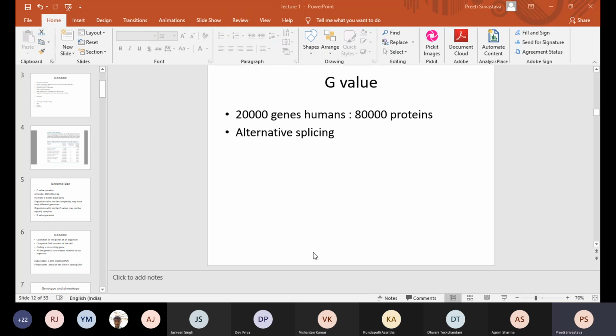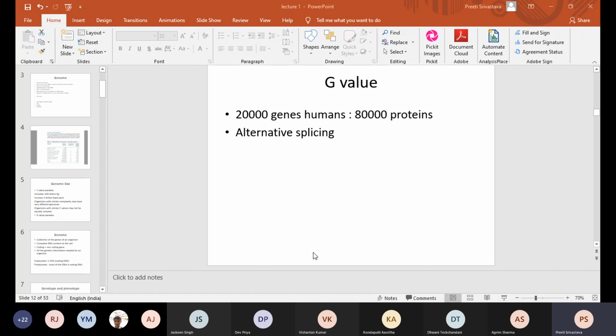If you are asked to define G value, G value means total number of genes. C value means chromosome length, haploid set, right? So G value means that total number of genes cannot be directly related to the complexity of an organism. That means a worm also contains 20,000 genes.